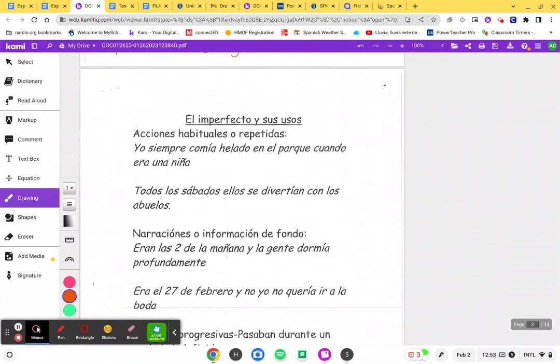Okay, so then let's just go to this section. So we're using the imperfecto to talk about acciones habituales or repetidas. So things that were habitual or repeated in the past. That's why I told you in class when we saw each other last time, that this is things that you used to do in the past. So when we say like yo comía, oftentimes that's I used to eat. Yo comía muchas hamburguesas. I used to eat a lot of hamburgers.